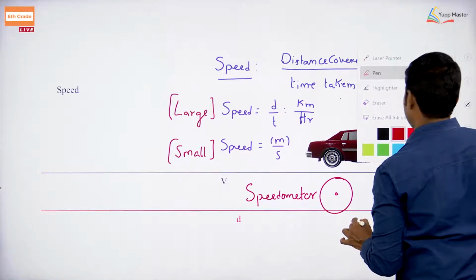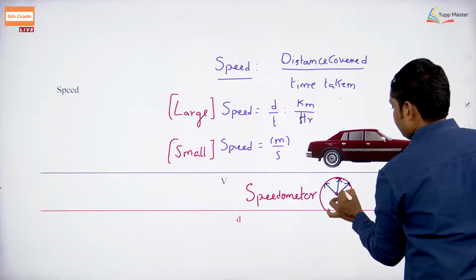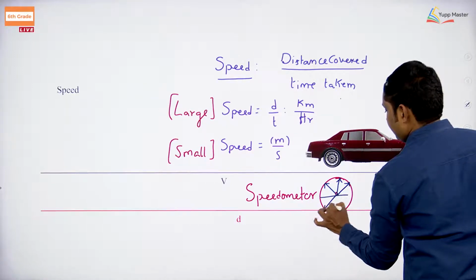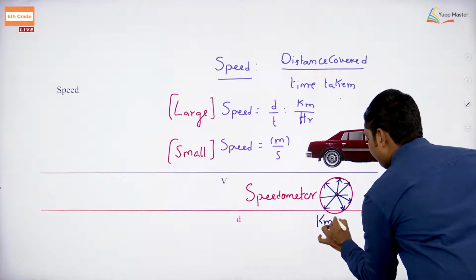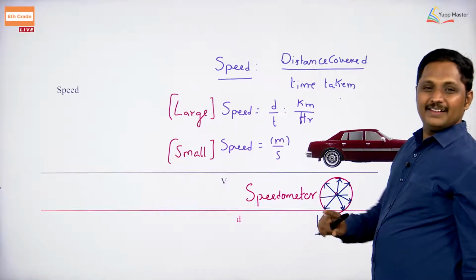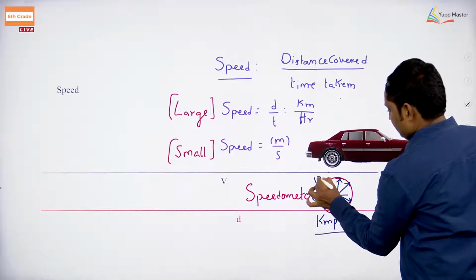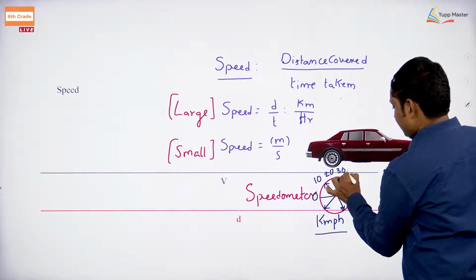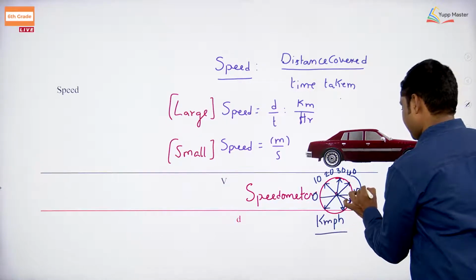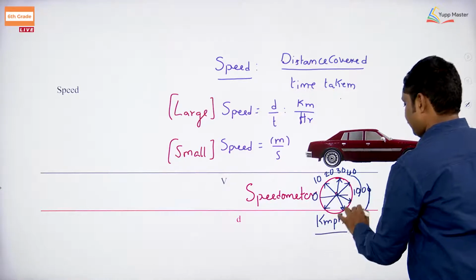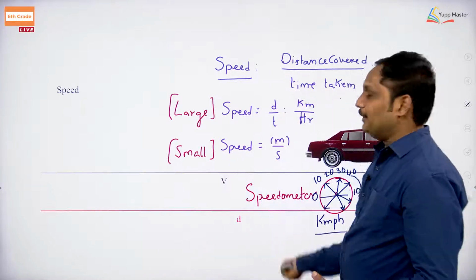It is going to show 0, 10, 20, 30, 40, and if you go up to 100, you will get this, like this. This is very simple, in your daily life you have very good observation with this speed.